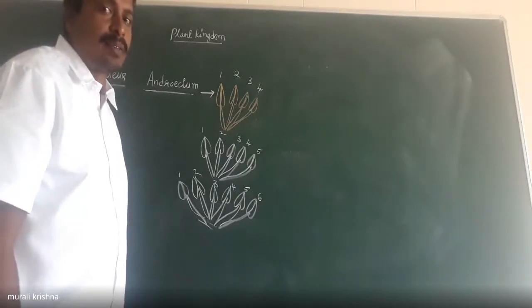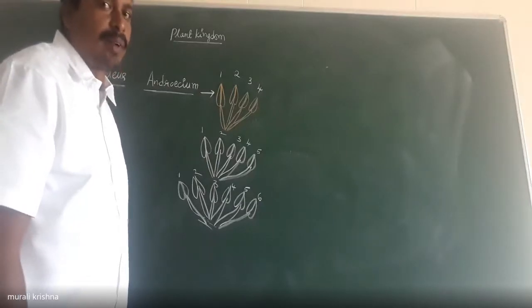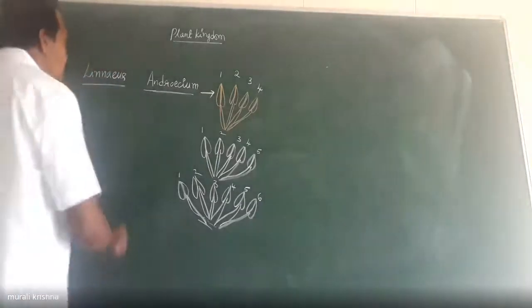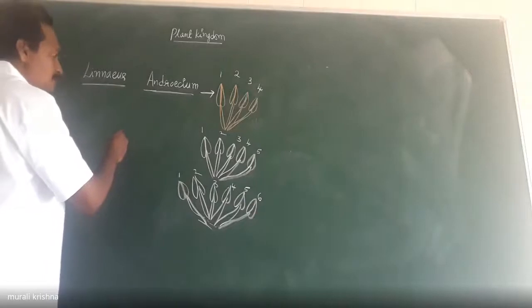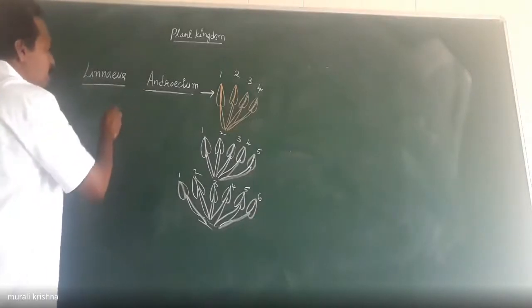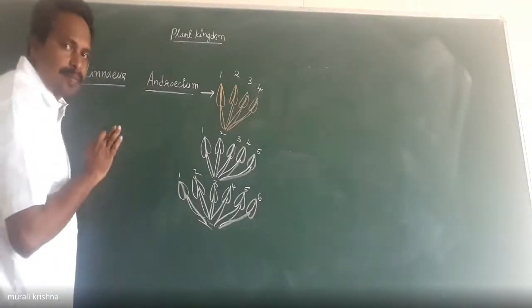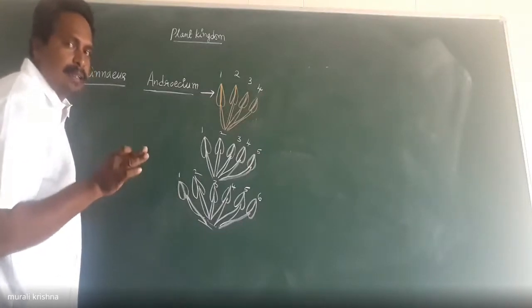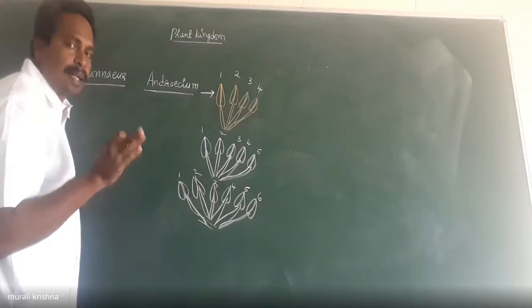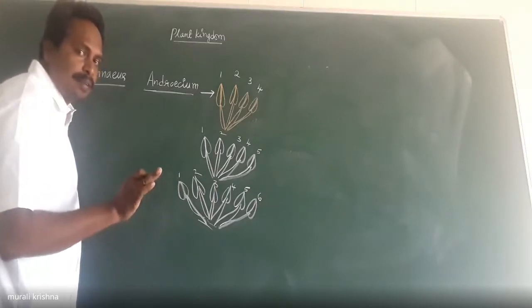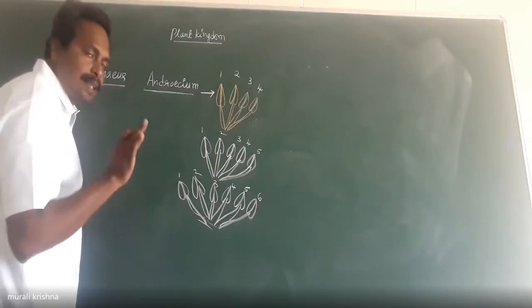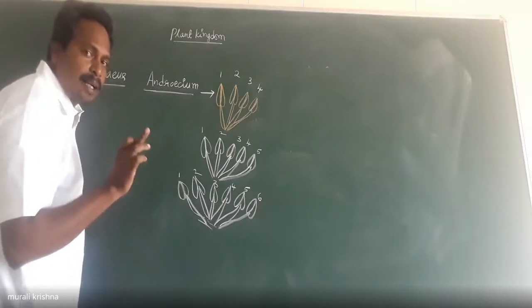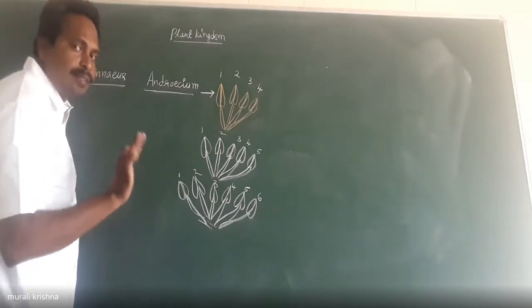Very good, the flower is sexual. So it's not a vegetative character. So the Linnaeus scientist considered the floral characters for his classification.